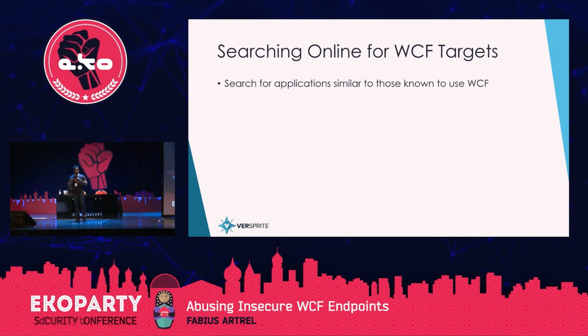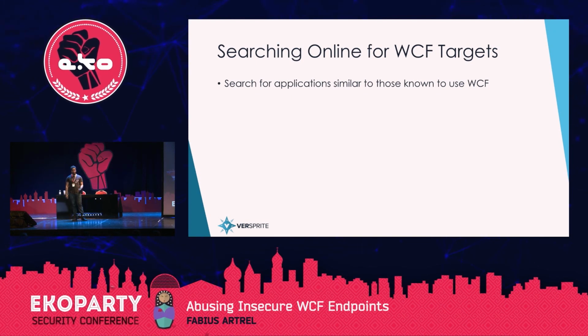Outside of searching locally, of course, most people want to find other targets online that they can potentially attack. I'm going to go through a few of the methods that we use. They start off pretty bad. Iteratively, they get a little bit better. Not saying any of these are the best ways, but these are the ways that we've gone about finding remote targets. First one is to search for applications that are similar to ones you know use WCF.